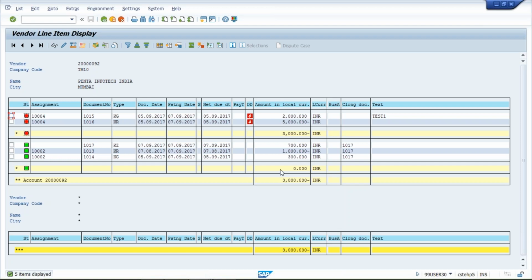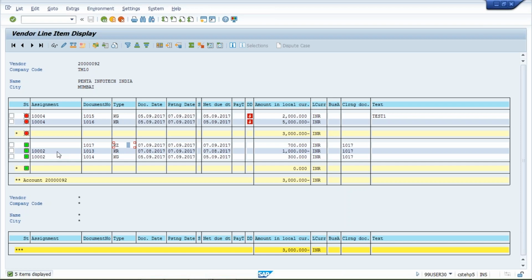Cleared item means what is happening here? This is the invoice worth 1000, a credit memo raised worth 300, and a payment also has been made worth 700 rupees. And how will you come to know that these 3 are the relevant transactions? Because while invoice posting and credit memo posting I have given an assignment field; while payment posting I forgot, I have not given this.